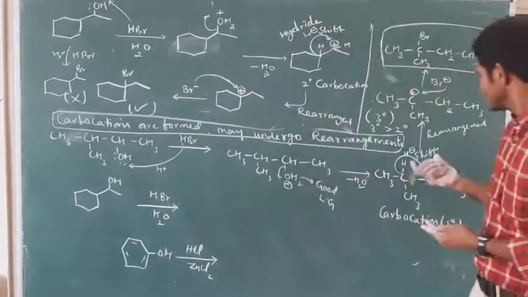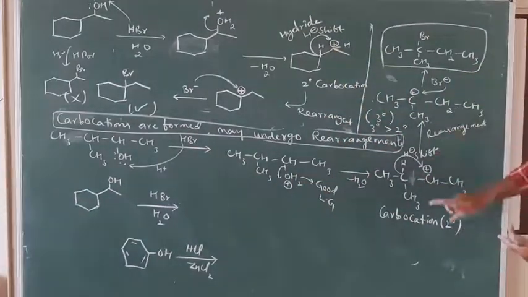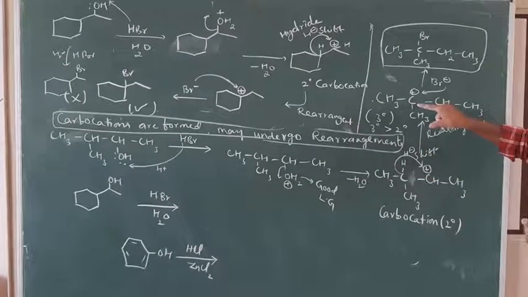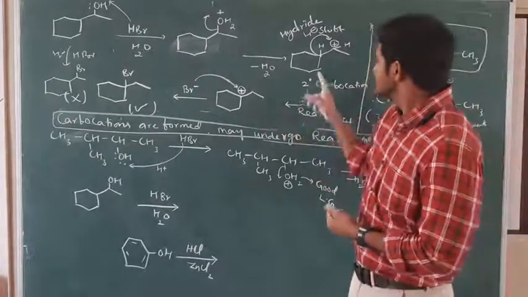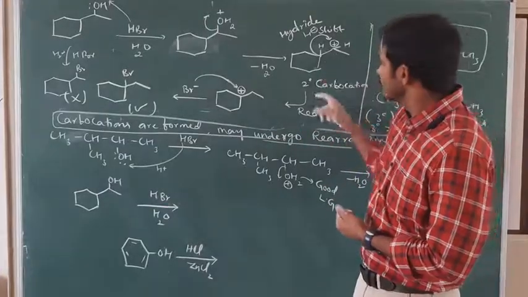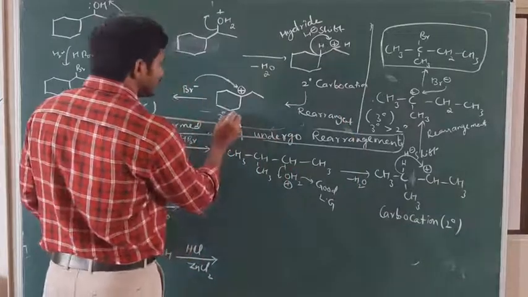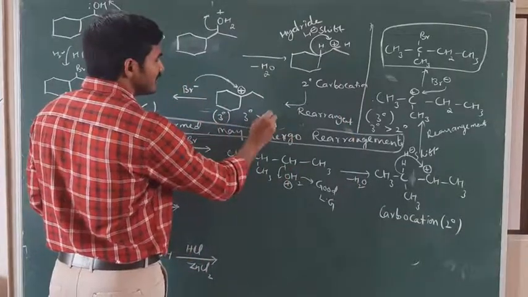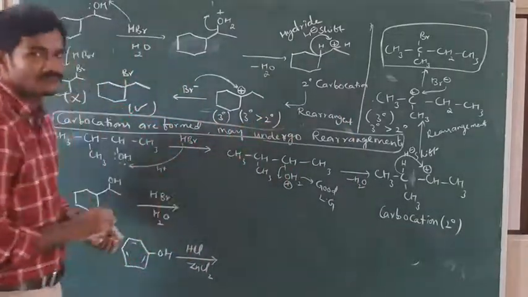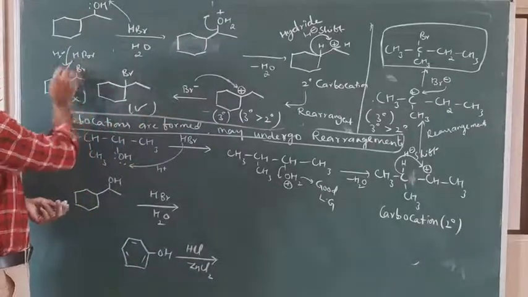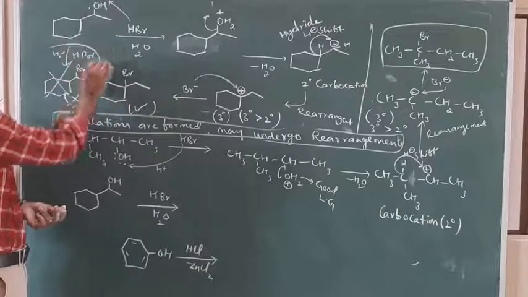Here you can see this is a secondary carbocation. After shifting H minus we get a tertiary carbocation. Here we are getting a secondary carbocation. After H minus shifting we are getting a tertiary carbocation. This is tertiary. Tertiary is more stable than secondary. Okay. So this way, after the elimination, we get the product. This we don't get and this is the correct product.